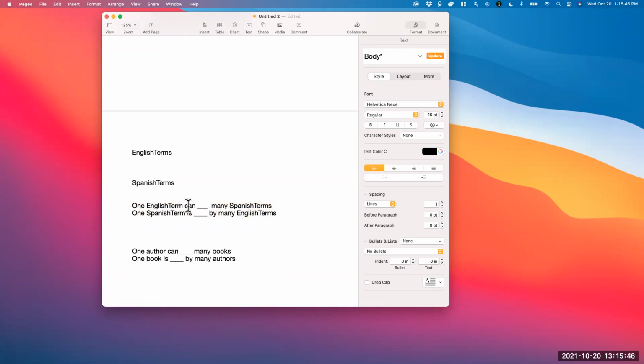If I say one English term can be translated to many Spanish terms, and one Spanish term can be translated, the relationship is kind of identical. Let me be consistent: can be translated to many. If those two statements are correct, then it's a many-to-many relationship. Now, whether you decide to develop your system like this or not is up to you.